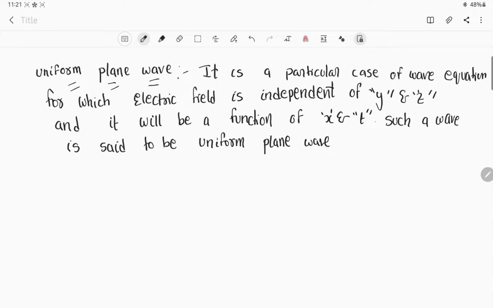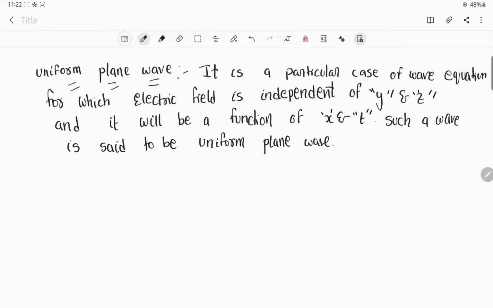So we just started our today's topic with uniform plane wave, which is also termed as electromagnetic wave in free space. So it is a particular case of wave equation, right? When I talk about wave equation, I am talking about electromagnetic wave for which the electric field is independent of y and z axes, and it will be a function of x and t. So this particular wave is a function of the variable x, or we can just say in the x direction, and also the time coordinate. And if this is the case, we just call such wave the uniform plane wave.